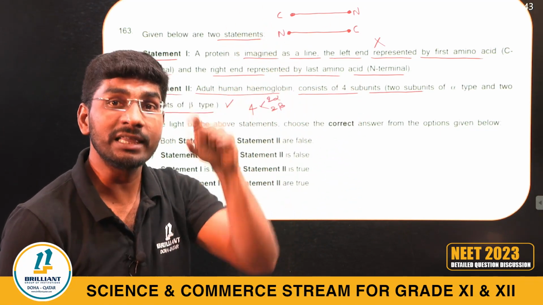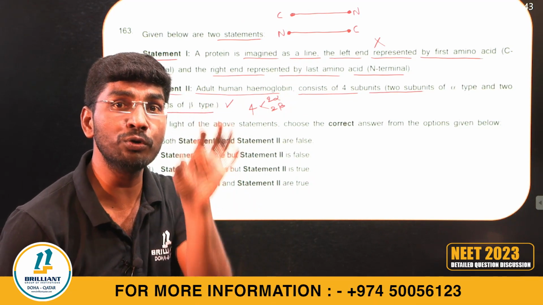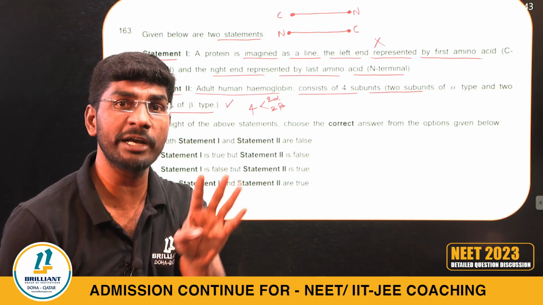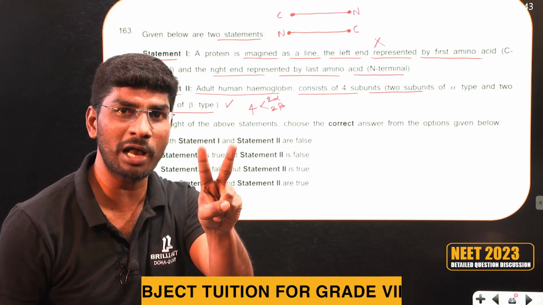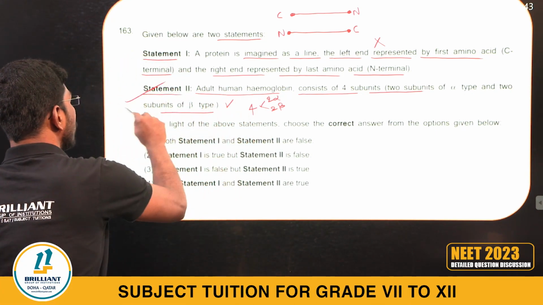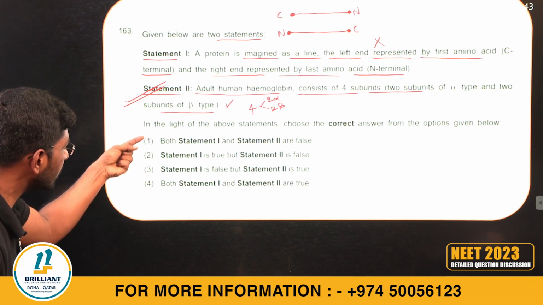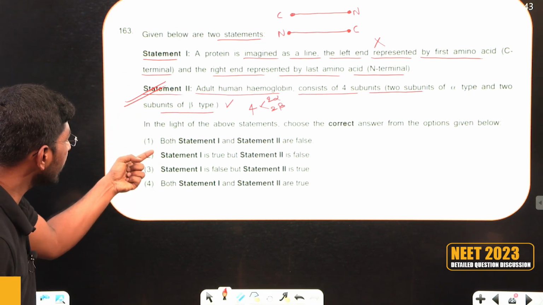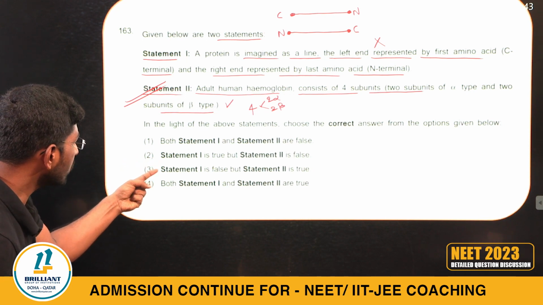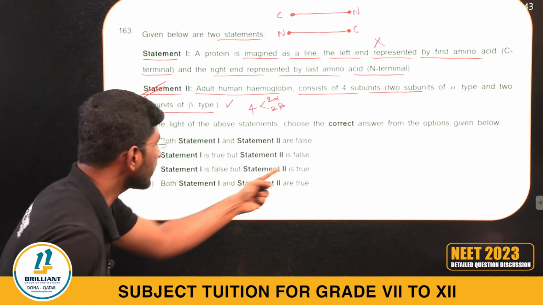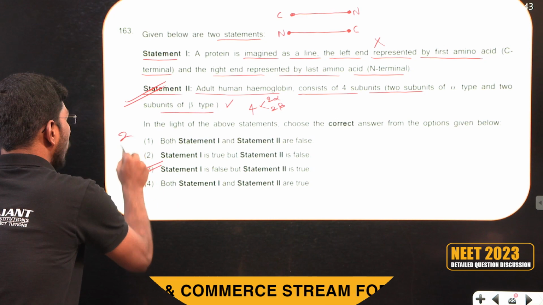Do you remember? That time I clearly mentioned human hemoglobin is made up of 4 polypeptide chains, 2 alpha, 2 beta. This statement is absolutely correct. So statement 1 is wrong, statement 2 is correct. Pick up the right answer. Statement 1 false and statement 2 true. So option 3.